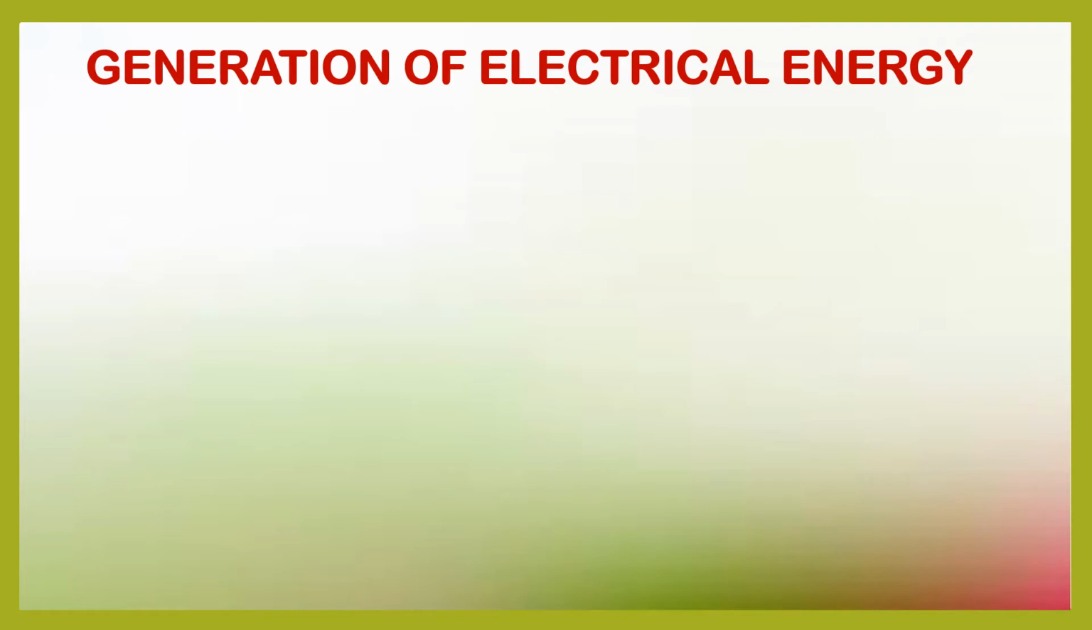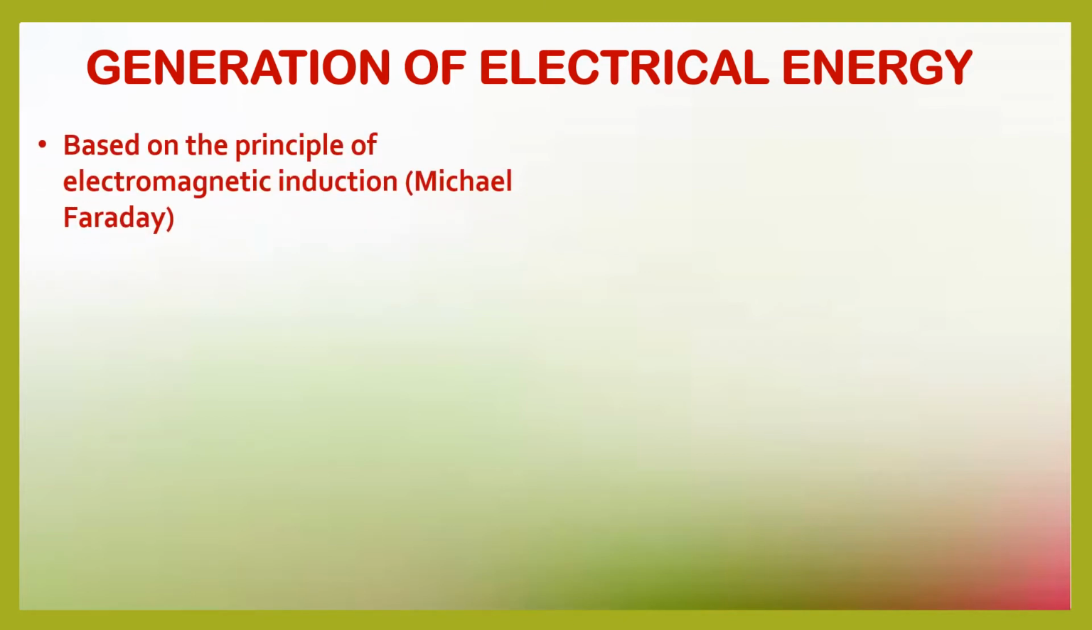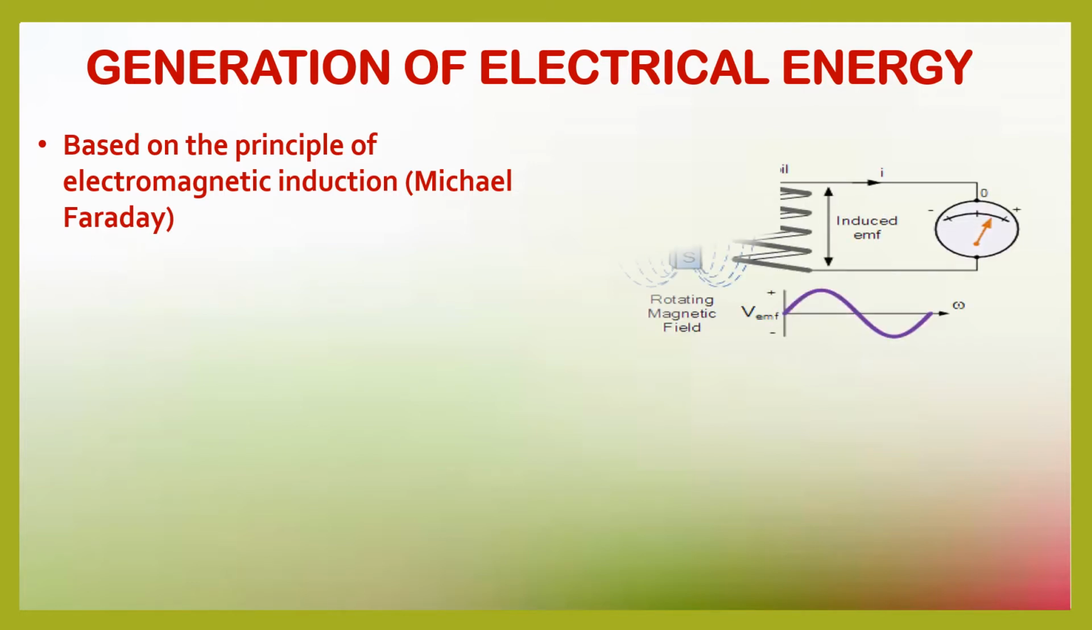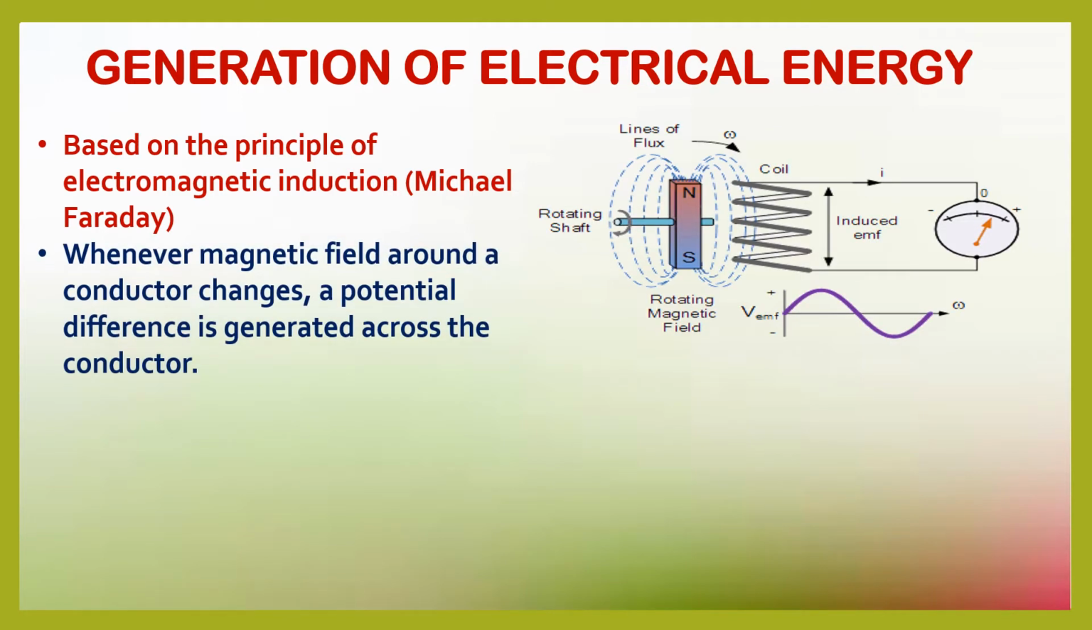Generation of electrical energy. This is based on the principle of electromagnetic induction given by the scientist Michael Faraday. It says that whenever the magnetic field around a conductor changes, a potential difference is generated across the conductor. So whenever the magnetic field changes, this creates a potential difference, and when a potential difference is generated, electricity flows through the conductor.